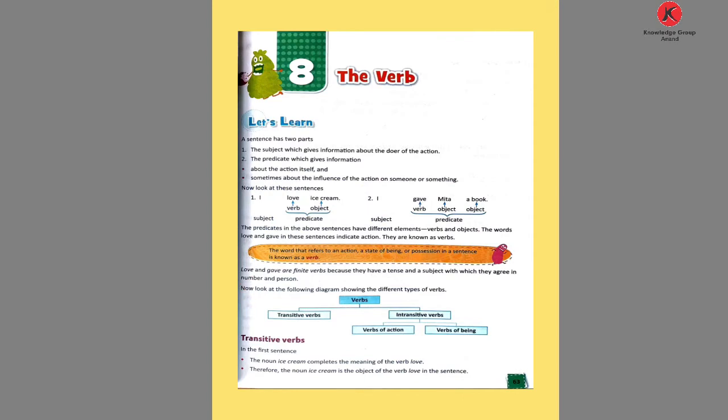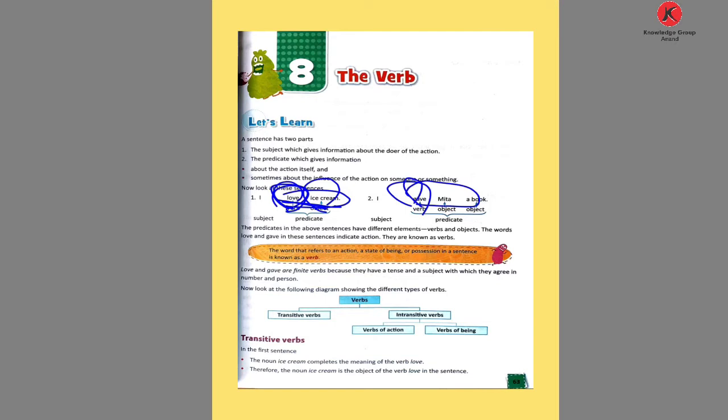So the predicates in both sentences have different elements, verbs and objects. The words love and gave indicate action, so they are called the verb.